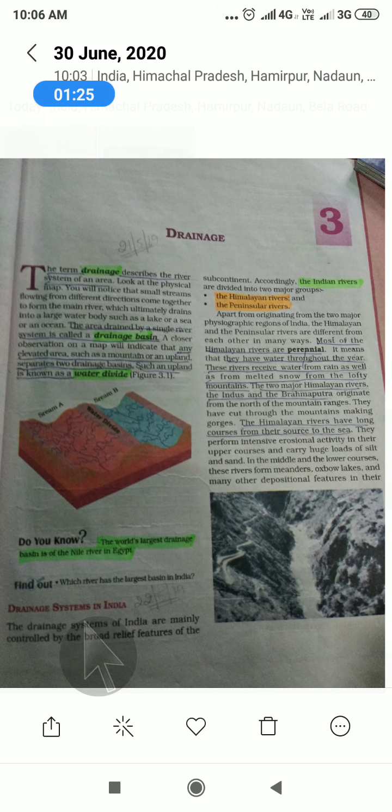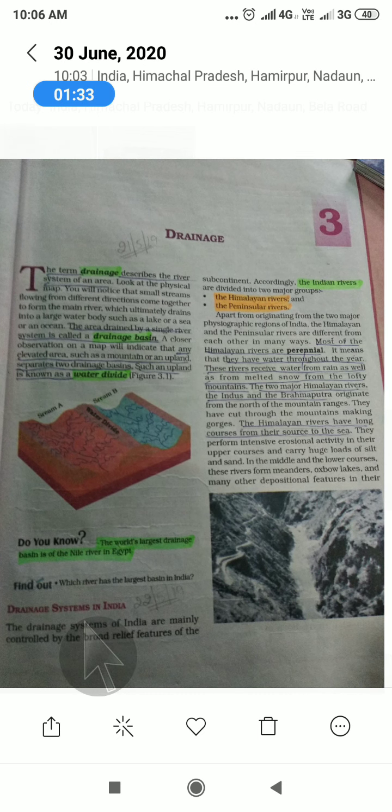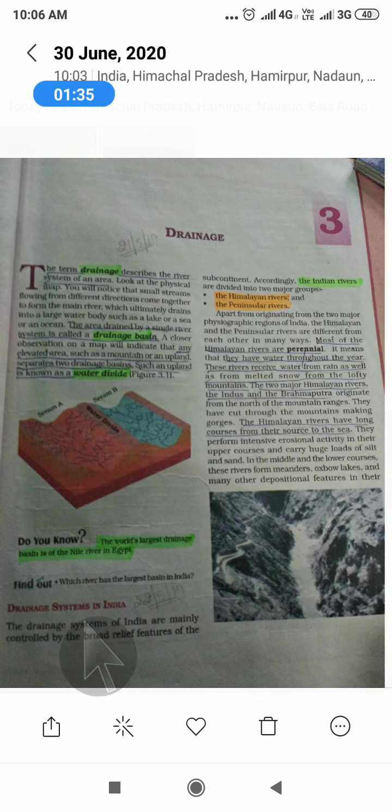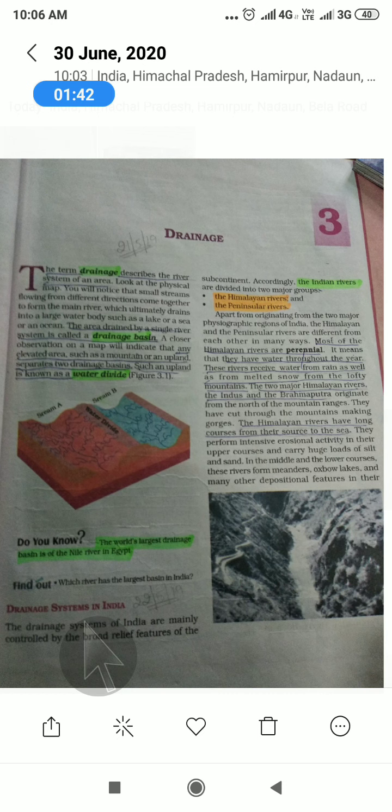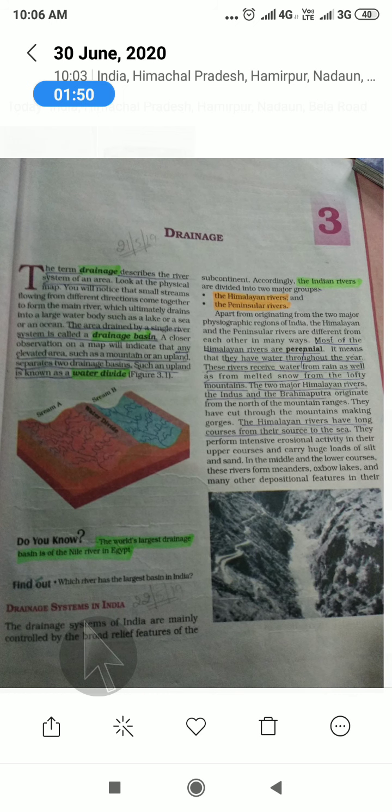And first, the drainage system in India. India has a drainage system. India is mainly controlled by broad relief features. Subcontinent and subcontinent. Okay, Indian rivers divide into two. In the north, which rivers are going in, and in the south, which rivers are going on. Okay, first they have taken Himalayan rivers.